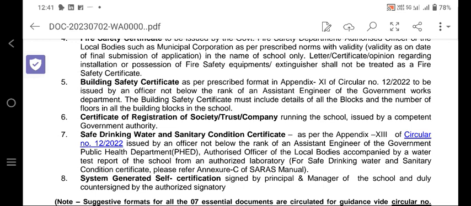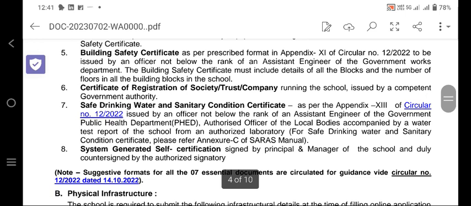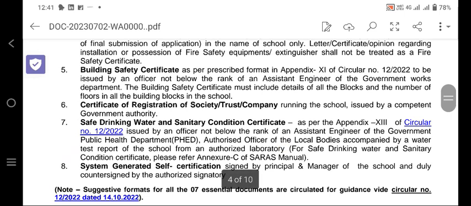of circular number 12/2022. It will be given by the assistant engineer of the government works department. The building safety certificate must include details of all blocks and the number of floors in the building blocks in the school. So details should be given. If there are 2 or 3 blocks, the number of floors, everything will be included in the building safety certificate. Next, number 6, certificate of registration of the society, trust or company running the school, issued by the competent authority. Next we have the safe drinking water and sanitary condition certificate.